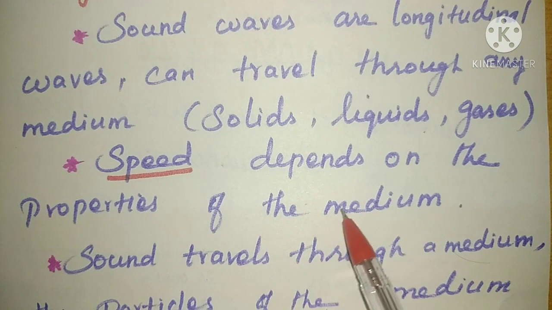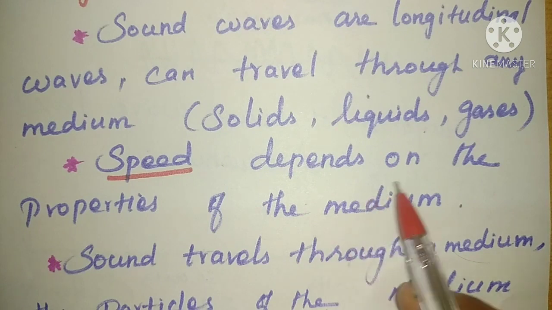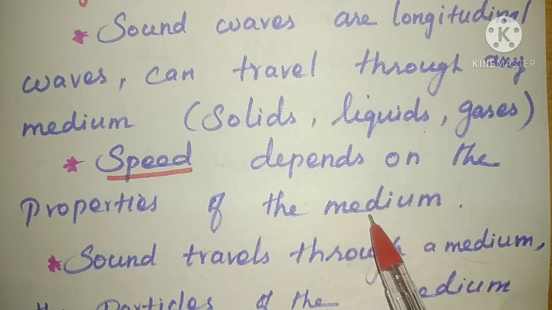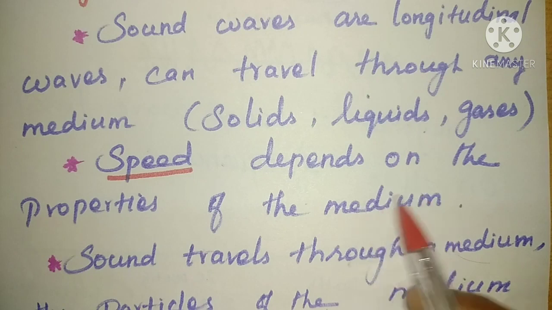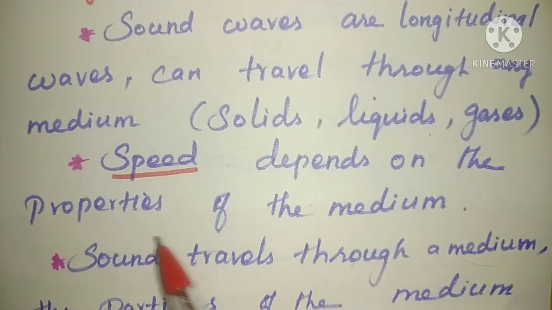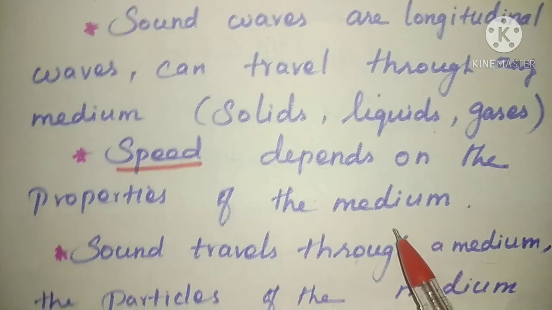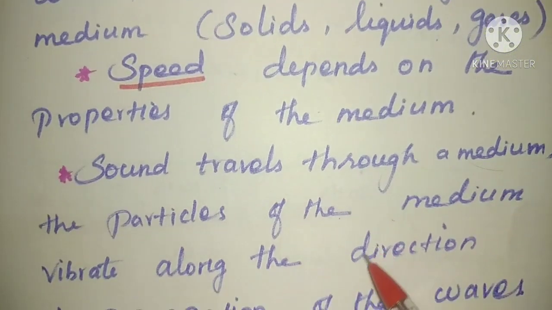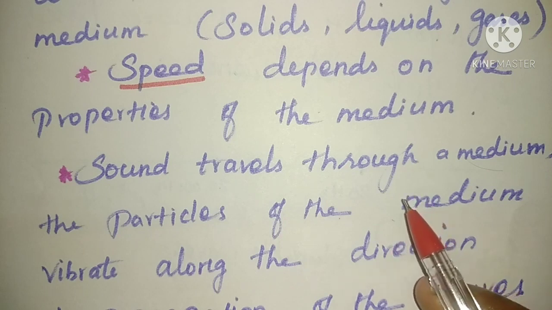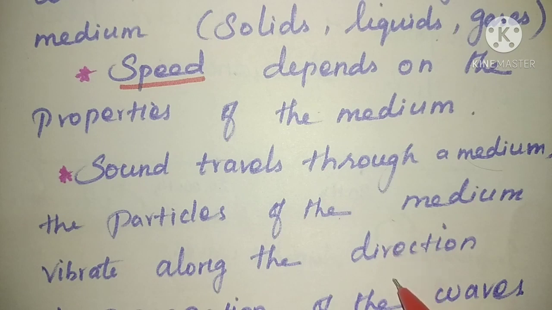Next, we can see the speed of sound. The speed of sound depends upon the properties of the medium. Depending upon whether it is a solid medium, liquid medium or a gaseous medium, the speed of the sound will vary. And when sound travels through a medium, the particles of the medium vibrate along the direction of the wave.